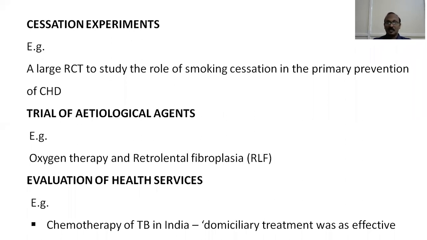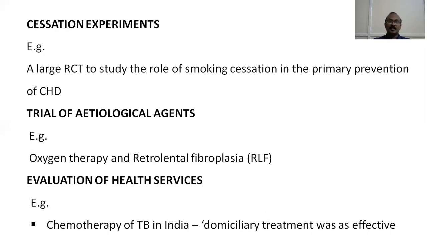To cut the long story short, if oxygen is given to premature infants or low birth weight infants, this may result in retrolental fibroplasia and also lead to blindness. So we should understand that oxygen therapy has to be prevented or not given in premature infants.